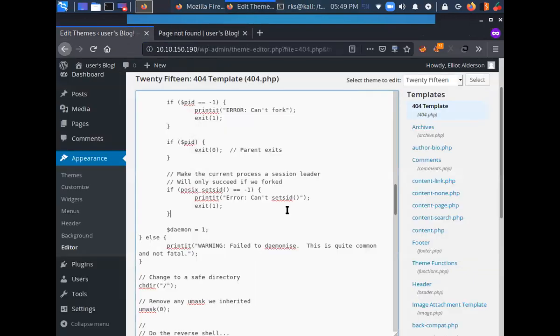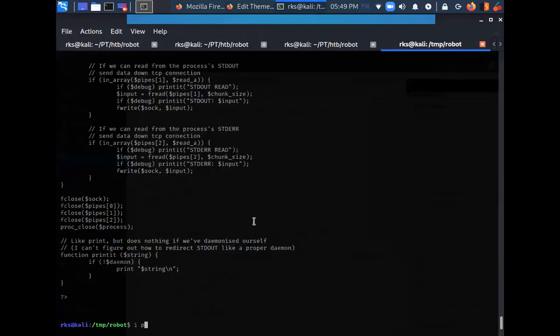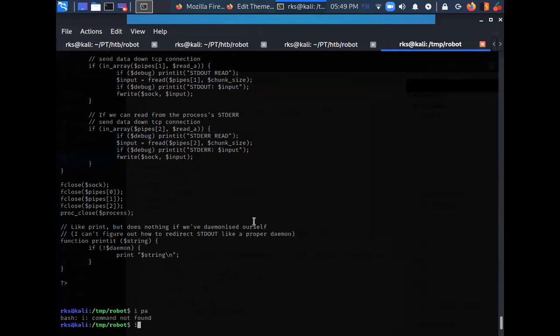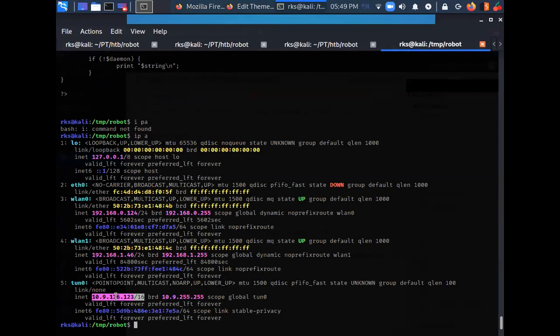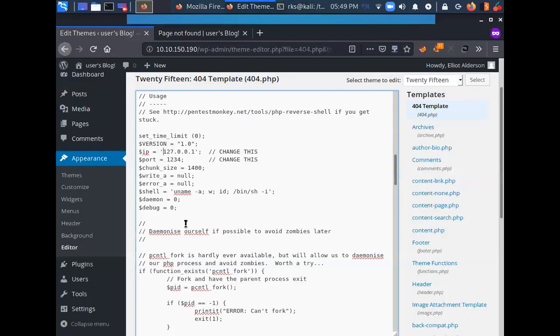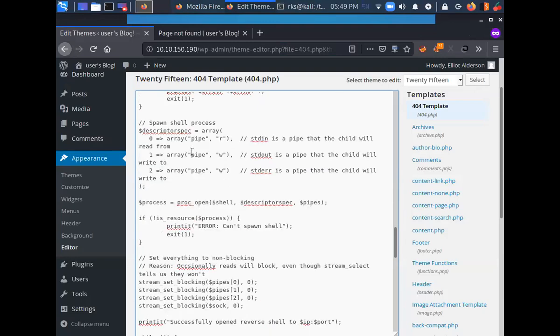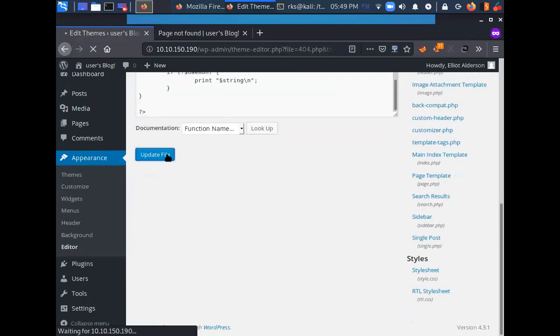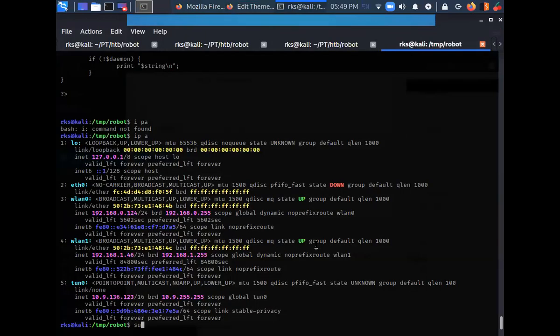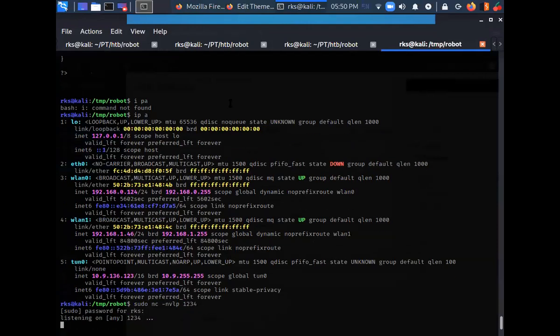Let's paste it here, get our IP address, and paste it here. This is my reverse shell IP address. So my LHOST is this and LPORT is this. Let's get a shell back. Let's save this file first of all. Start a listener here.